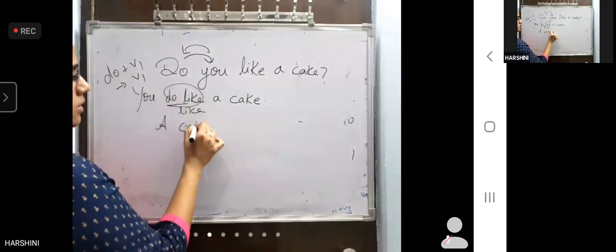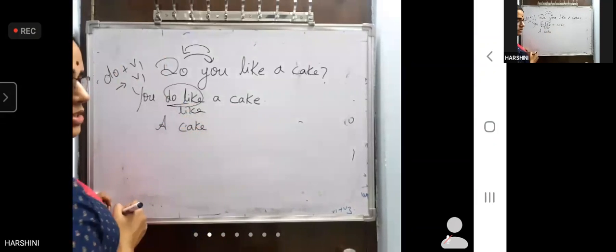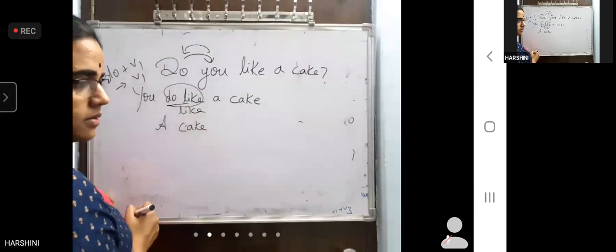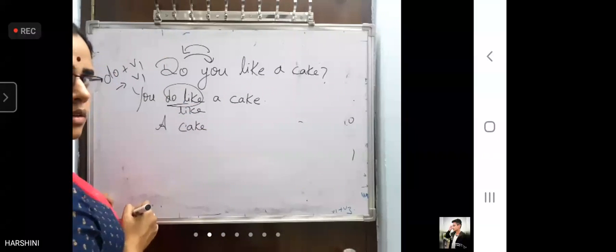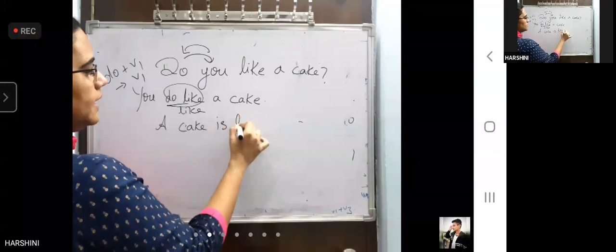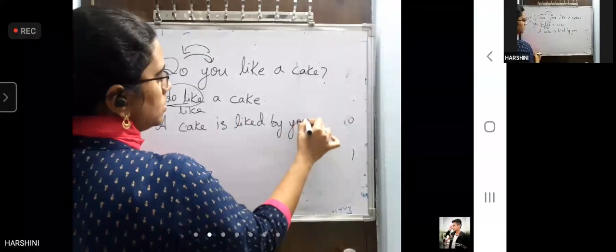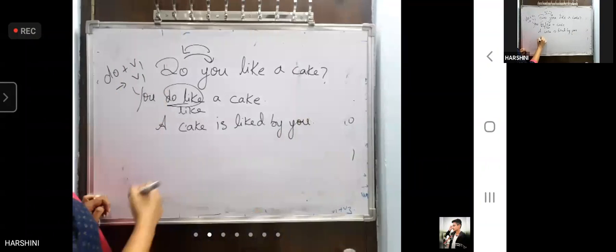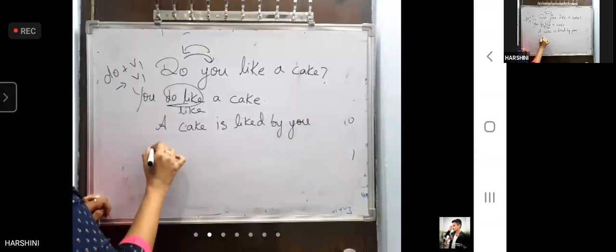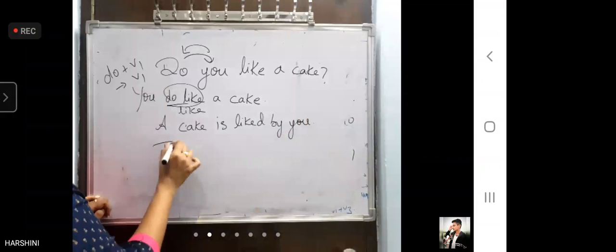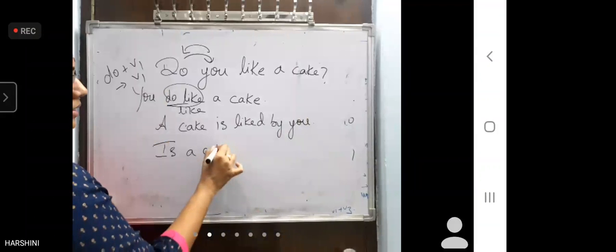A cake, passive voice. What should I write? Is or was? Is liked by you. Is liked by you. Full stop. What is the answer? Verb is. Is a cake liked by you?